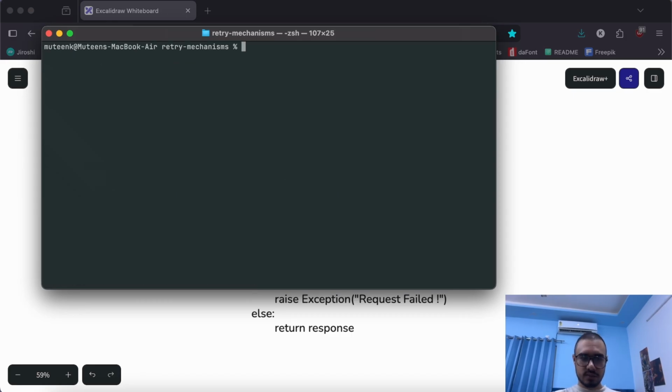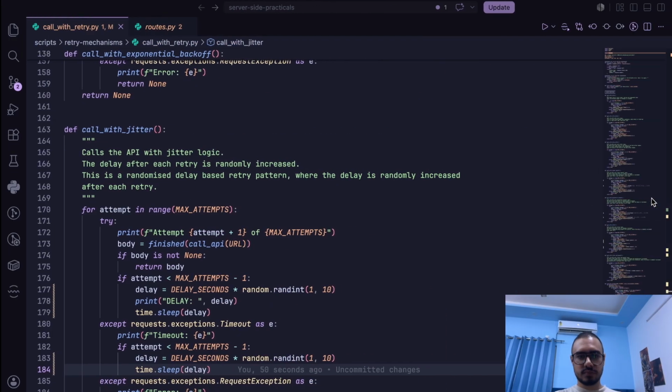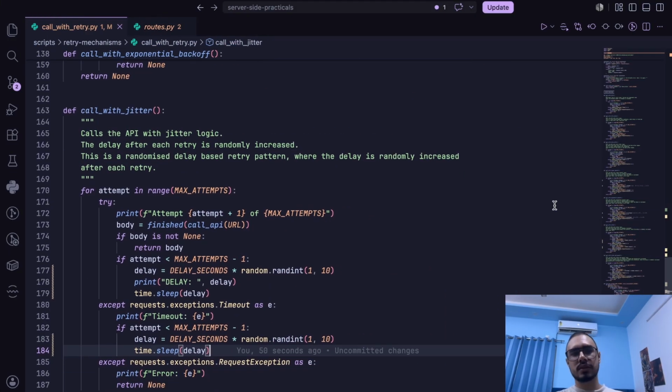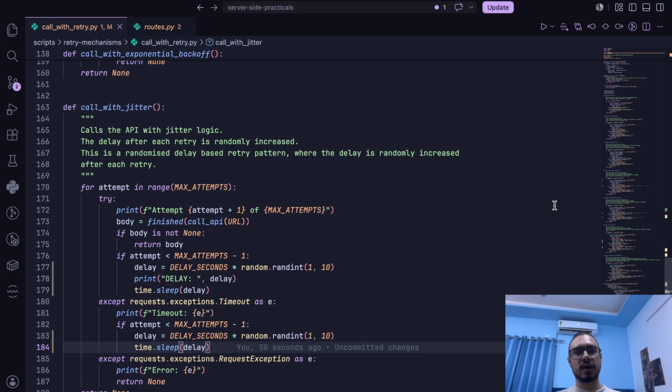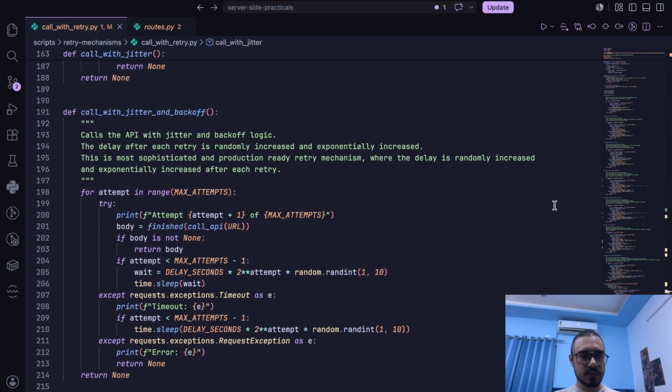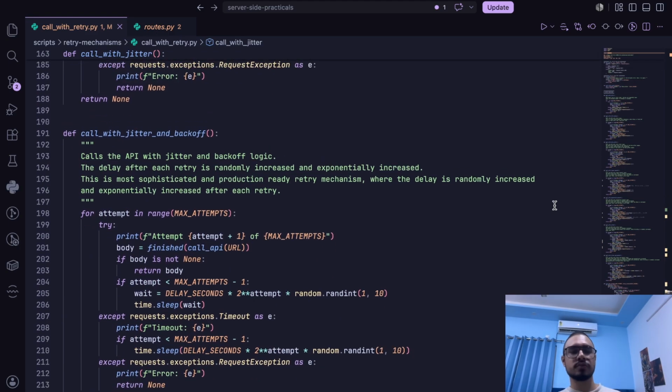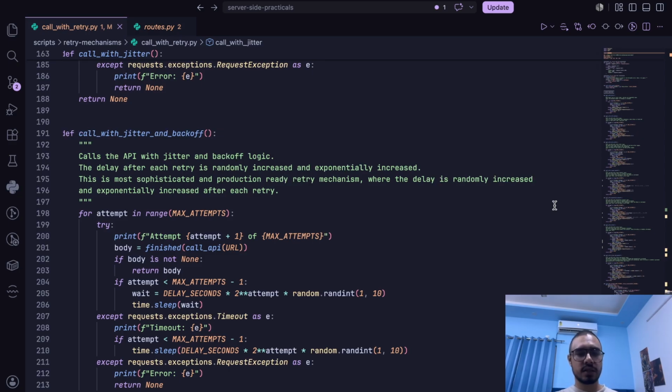Now that is kind of cool and it is very helpful, but it becomes more and more robust when we merge backoff, exponential backoff to be specific, with Jitter. It becomes very reliable and fault tolerant. So here is what I call the with Jitter and backoff function, where I've combined delay and exponential backoff with Jitter. As you can see, most of the function is the same.